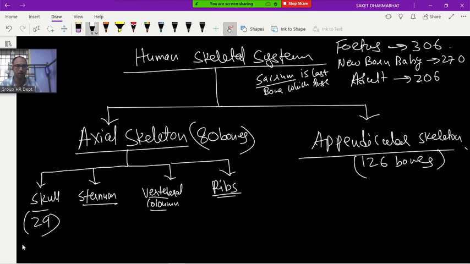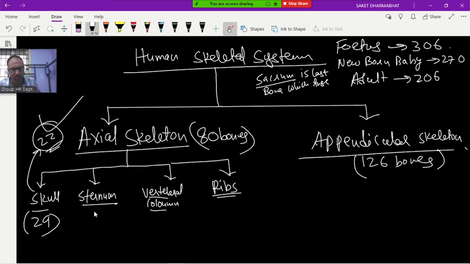The skull consists of a total of how many bones? 29. But in NCERT it is given as 22. Skull consists of 22 bones in NCERT. Actually it's 29. But if in NEET they ask how many bones are found in the skull, you have to tick 22. Why do they give it like that, sir? I will explain, there is a reason behind that. I will explain when I teach the skull.